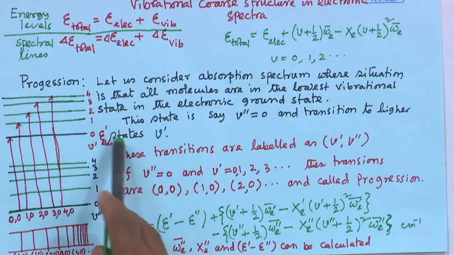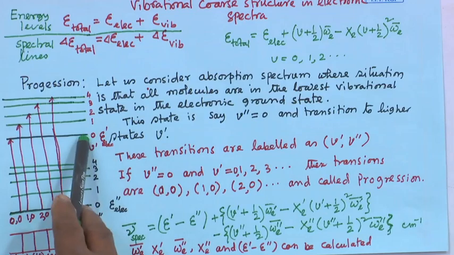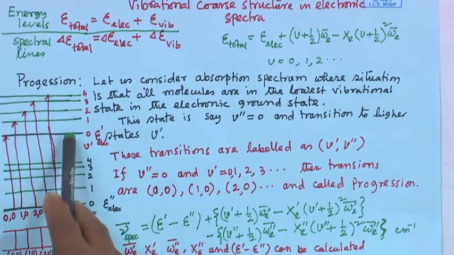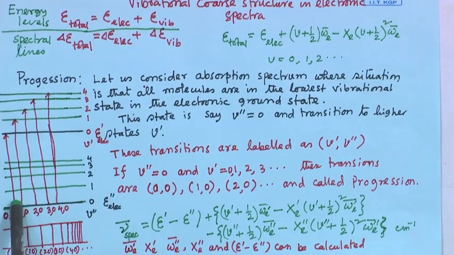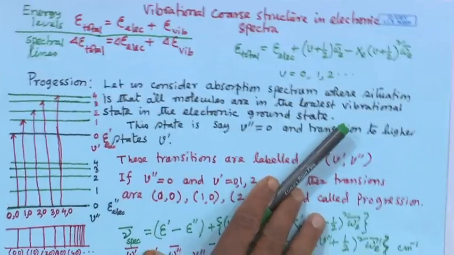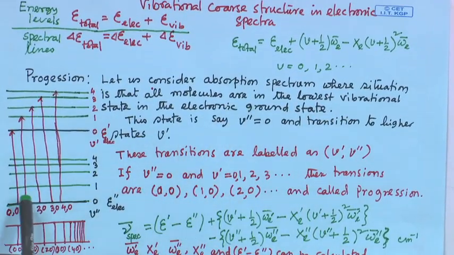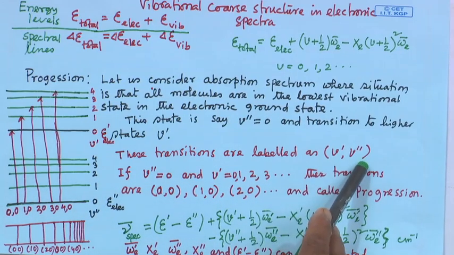So, E dash, E double dash, and similarly here vibration V dash and V double dash. So, in case of progression, these transitions and lines are labeled by V dash V double dash.